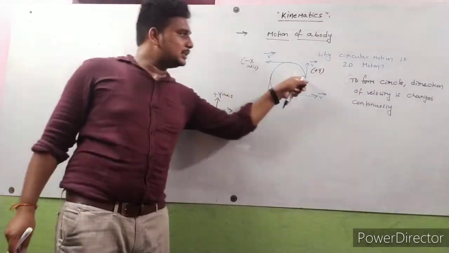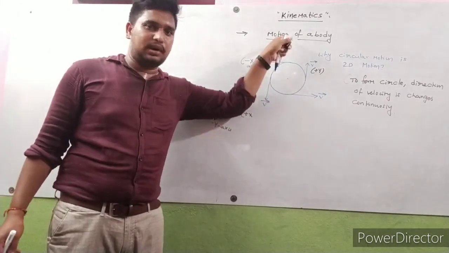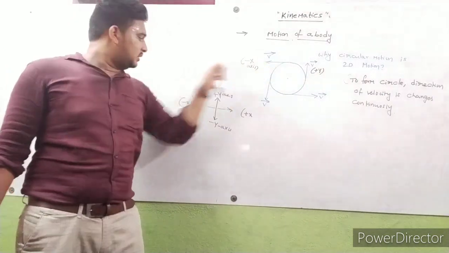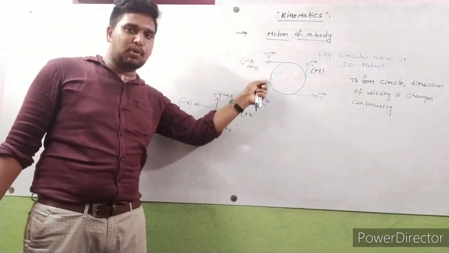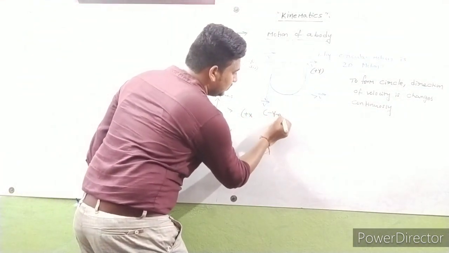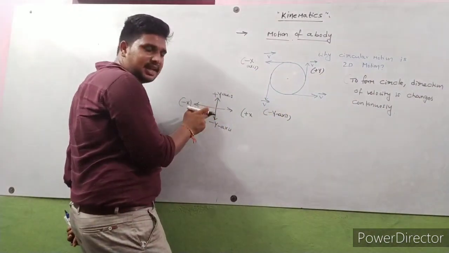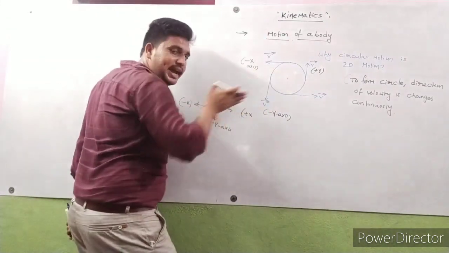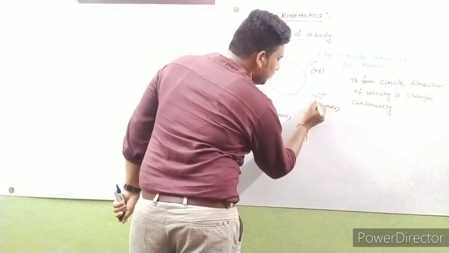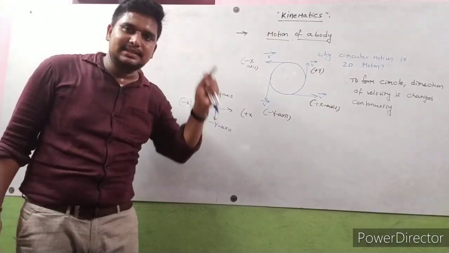So observe here. At this point, the direction of velocity is upward, which means positive y-axis. At this point, the direction is negative x-axis. At this point, downward means negative y-axis. Observe this diagram. Here the direction of the velocity vector is in the positive x-axis direction. To form a circle, the direction of velocity changes continuously.